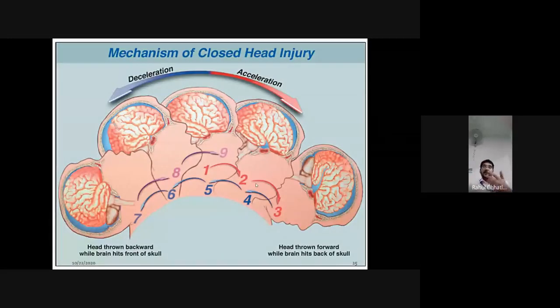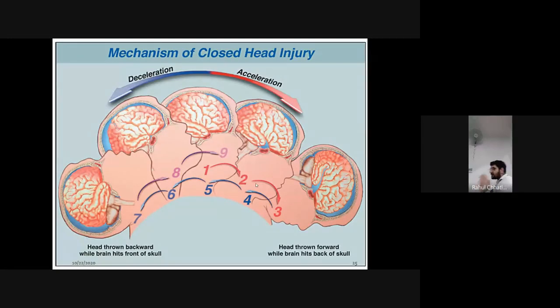Yes, this happens, you might have seen in the movies also, something known as whiplash injury. What happens? Suddenly the brake is applied, the head comes forward and then goes backward. If the neck rest, the head rest is not there, the head will go into hyperextension. If the head goes into hyperextension, the brain will go from the front to the back. Your head is moved backwards. If that happens, injury will happen to the anterior portion as well as the posterior aspect of the brain. Yes, this is termed as coup counter coup mechanism. This happens in whiplash injury.